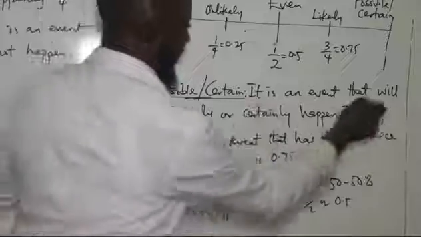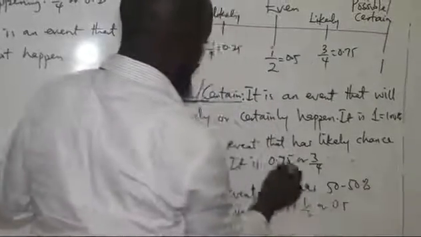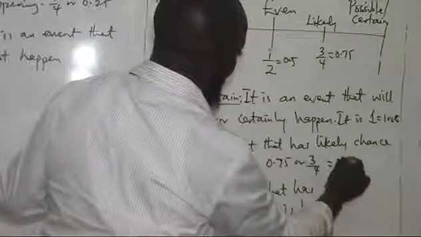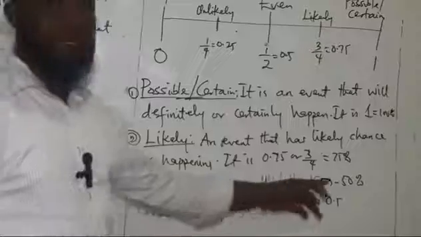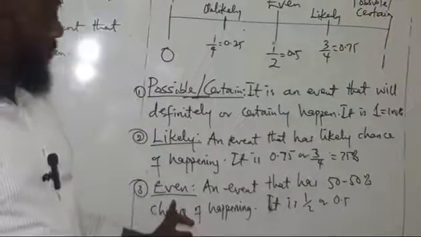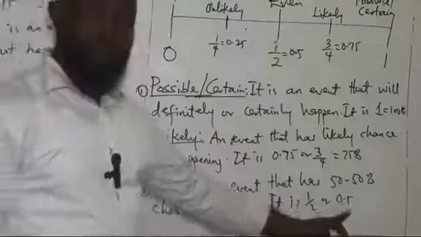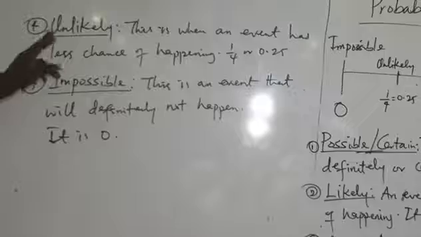In percentage, this would be what? 75%. Right? Then an event that has a 50% chance of happening is what? Is even, and that is half or 0.5 or 50%. While the next one is unlikely.